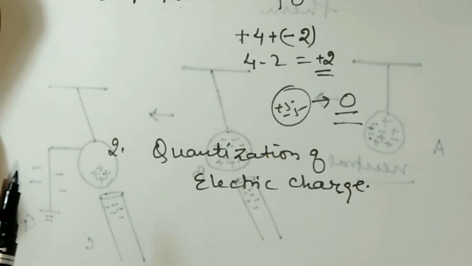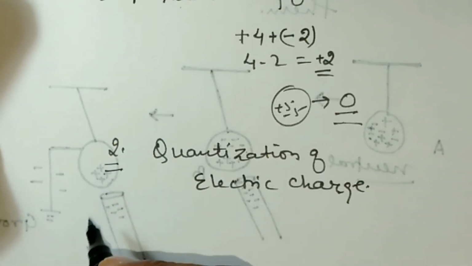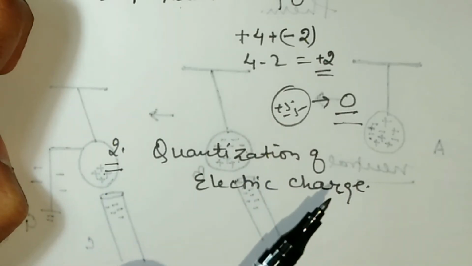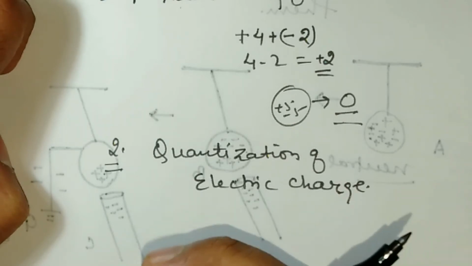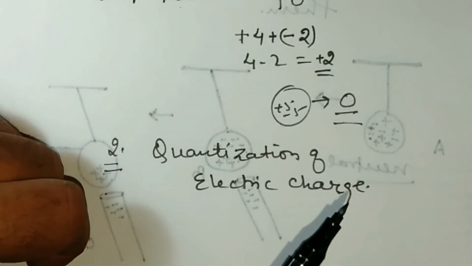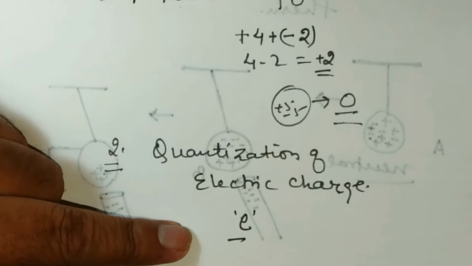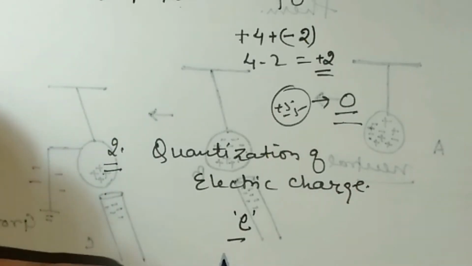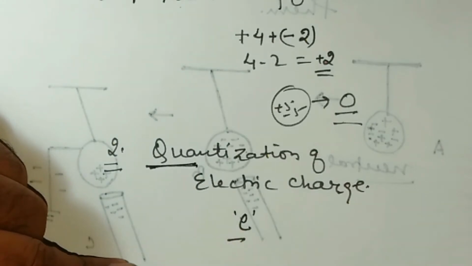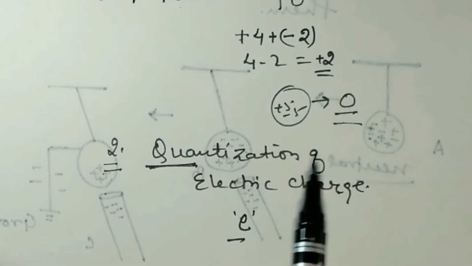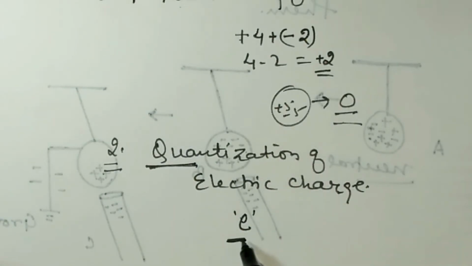Quantization of electric charge. This is the second property, and what does the property mean? According to the quantization of electric charge, electric charge is not a continuous quantity, but it is an integral multiple of a minimum charge, and that minimum charge is denoted by small e. And single small e is known as quanta. One quanta means if you break the charge into pieces, then you will get a small charge that cannot be divided further, the smallest part, or we can say elementary charge, and it is denoted by simple small e.